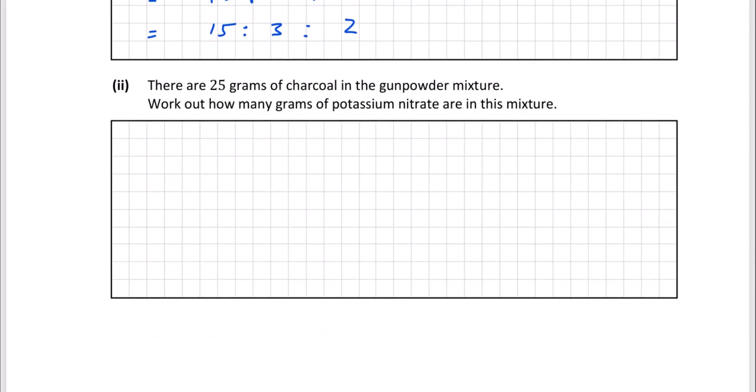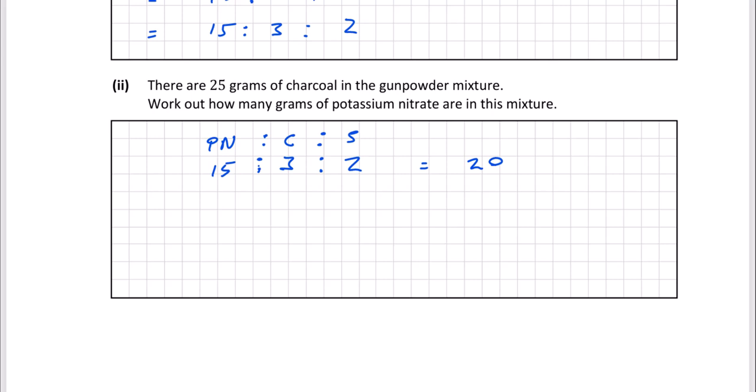Let's look at the last part then. There are 25 grams of charcoal in the gunpowder mixture. Work out how many grams of potassium nitrate there are in the mixture. So we know that we have potassium nitrate, and that is 15. And then we've got carbon, and that is to 3. And we've also got sulfur, which is to 2. We've just worked that out. So 15 is to 3 is to 2. If you add those three, you get 20. So there are 15 20ths of potassium nitrate in the mixture, 3 20ths of carbon, and 2 20ths of sulfur.